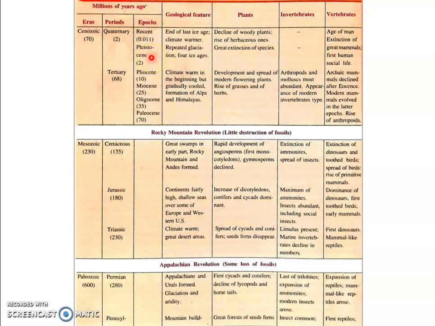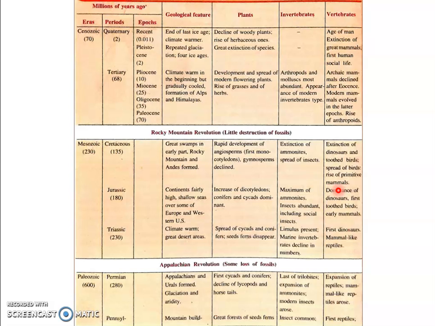And then obviously the next era, the recent or present one, is the Psychozoic, where humans are dominating. So these are the characteristic features of the different eras and periods, and you can see the different invertebrate groups as well as the vertebrate groups which evolved, spread, dominated, and became extinct at various phases of the geological time scale. These are the important characteristic features of different eras of the geological time scale.